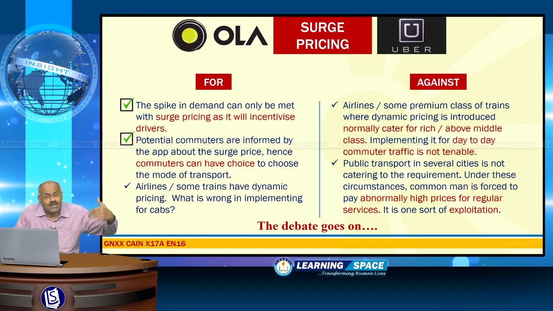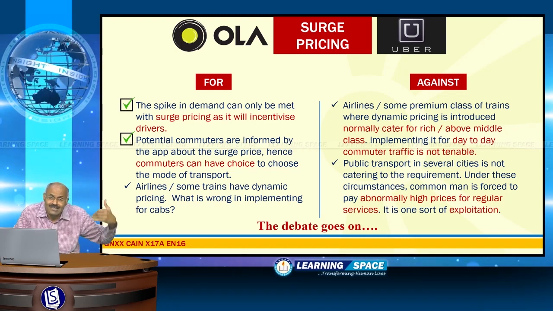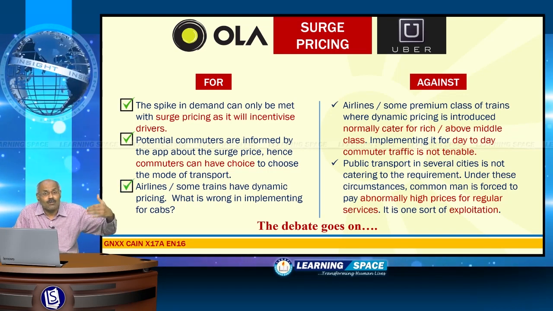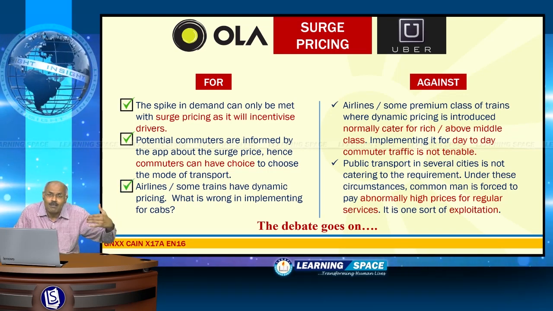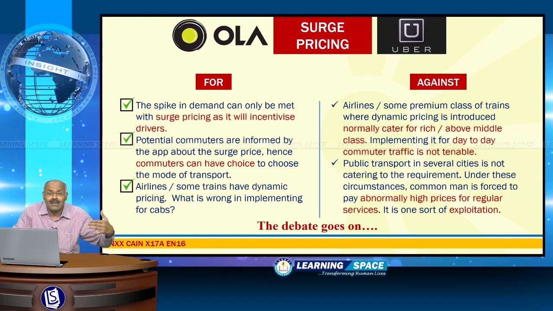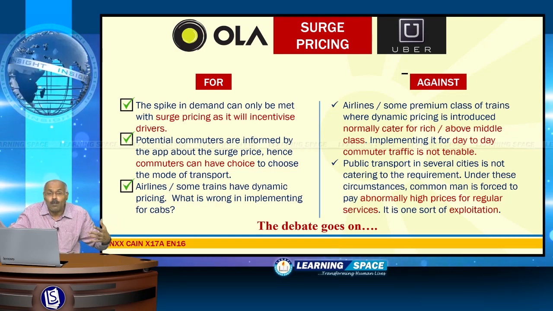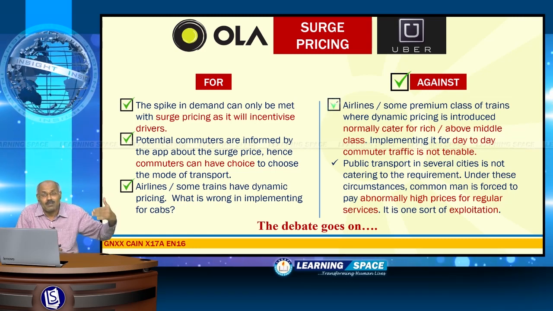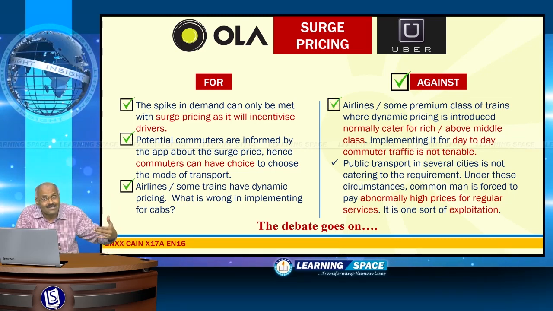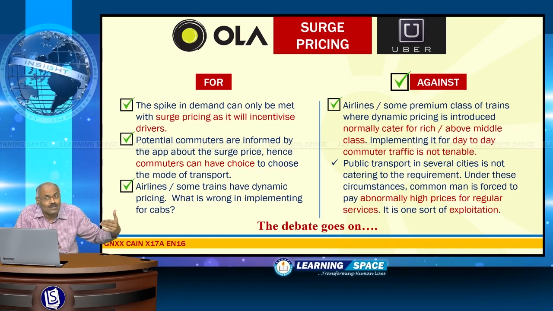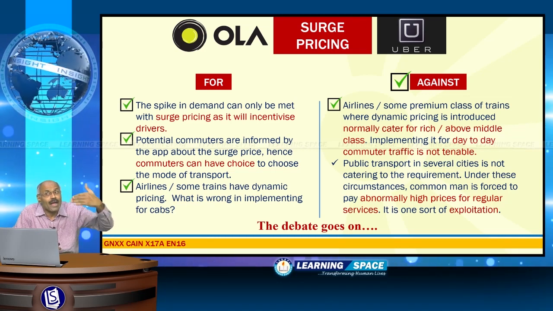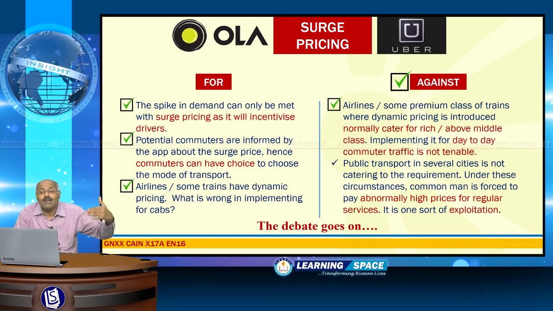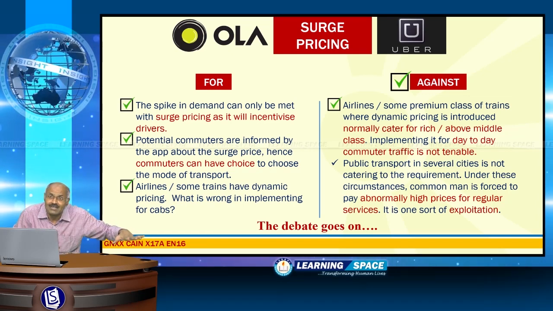Now, those who favor surge pricing also say that airlines and some trains have dynamic pricing. So, what is wrong in implementing it for cabs? And at the same time, the opponents of surge pricing say that airlines or some premium classes of trains like Suvidha trains, where dynamic pricing is introduced, cater to rich or above middle class people, and implementing it for day-to-day commuter traffic is not in the right perspective.